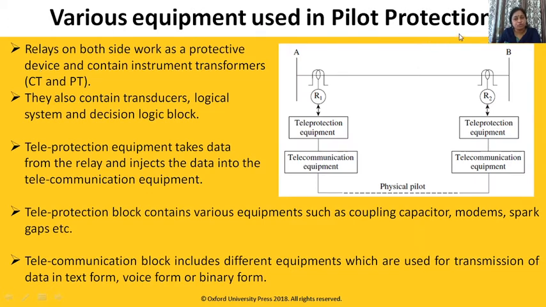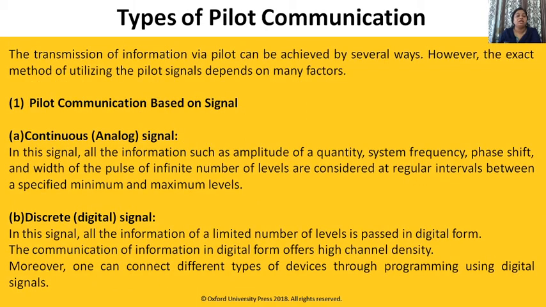Various equipment used in pilot protection: we are using CTs, PTs, contact transducer, logical system, decision logic block. Teleprotection equipment takes data from the relay and injects the data into the telecommunication equipment. The teleprotection block contains various equipment such as coupling capacitor, line trap, modem, spark gaps, etc. The telecommunication block includes different equipment which are used for transmission of data in text form, voice form or binary form.